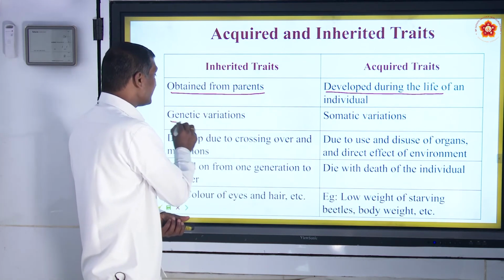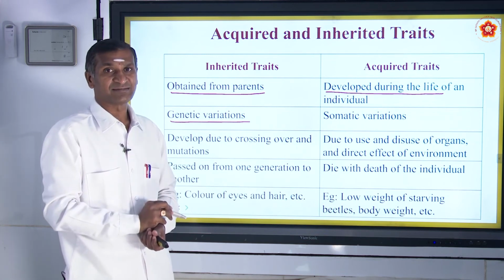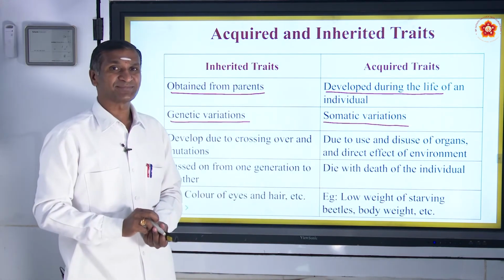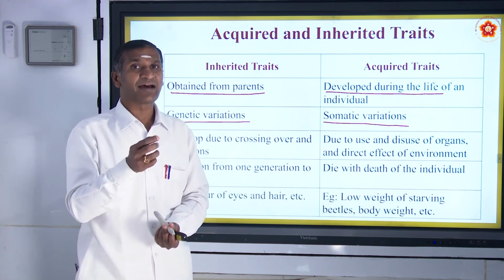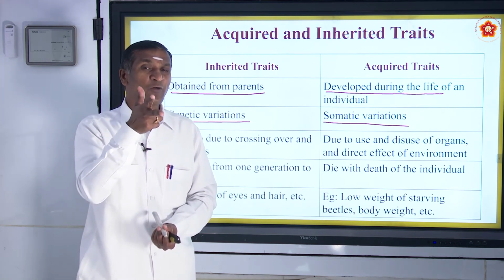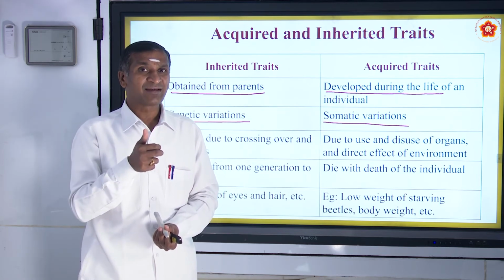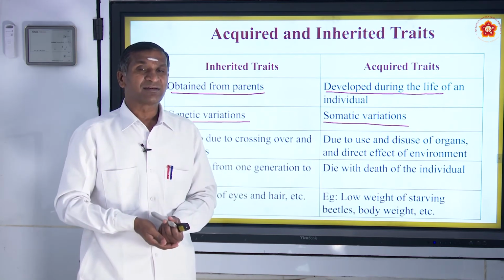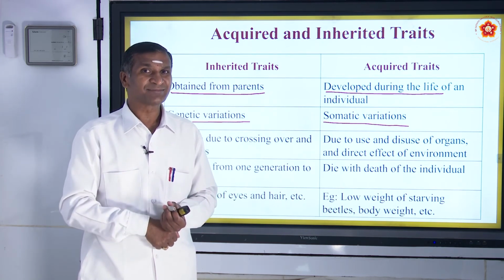Inherited traits show genetic variations. In the genes themselves there is variation, but acquired ones are somatic variations. You remember, all rats and mice have tails. But if you cut off the tail of a pregnant female rat, and the female rat gives birth to rat babies, will the babies not have tails? Never.